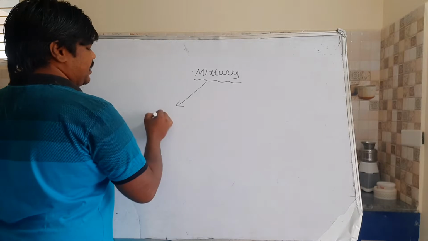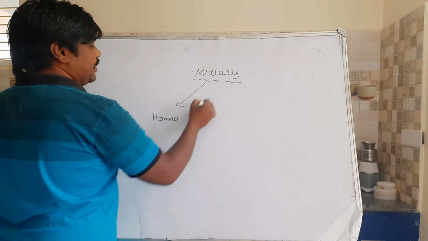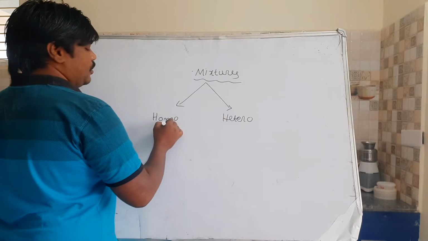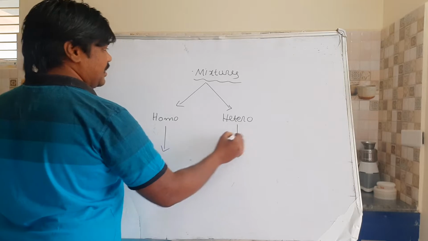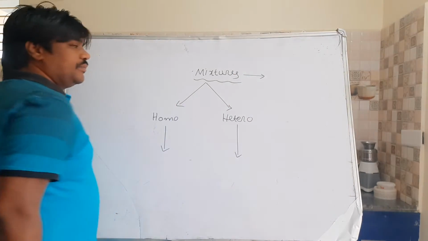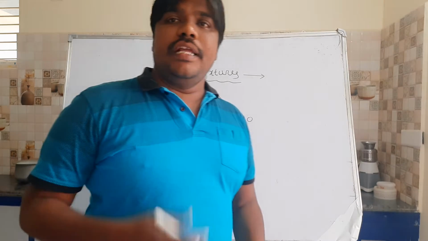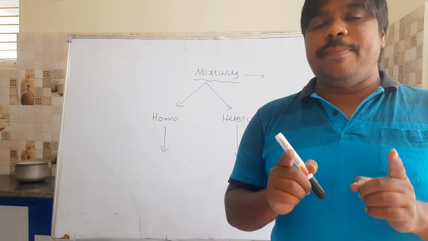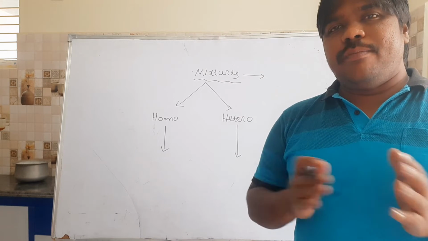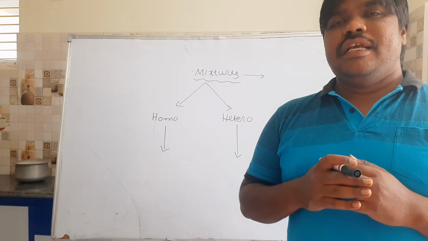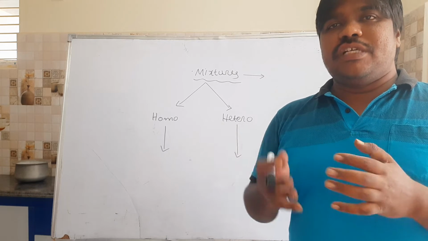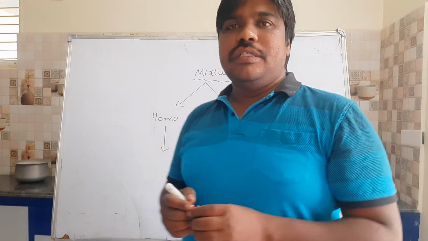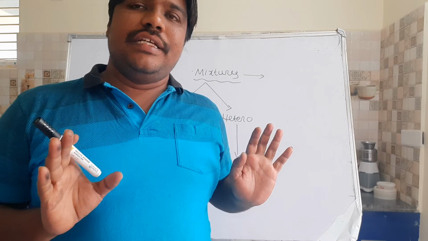There are two types of mixtures: homogeneous and heterogeneous. Homogeneous mixtures and heterogeneous mixtures. First of all, what is a mixture? It is a mixture of two or more elements or substances, but keep in mind there is no chemical combination between atoms. There are no chemical interactions we can observe. They are just grouped together. That's it. Mixtures.